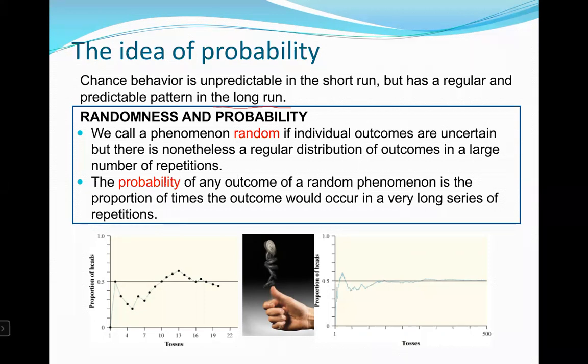If you look at the second graph here, that's in the long run. The first graph gets up to about 20 coin flips. In the second graph, we have 500 coin flips, right? And it looks like around the 250 coin flip area, or maybe even the 100, it starts to really get to a 50-50 chance. So the proportion of times that you flip a heads is 0.5, 50% of the time.